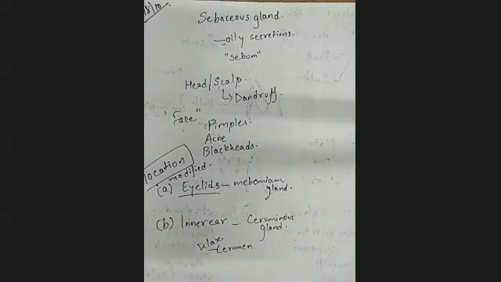If anything enters your ear, it also protects against that. The ear should be moist and should not lead to dryness, because if dryness occurs, it will lead to infection, with itching and all that. So that is how this gland is modified.